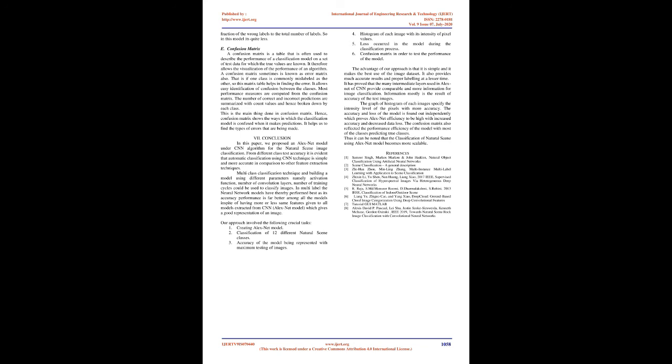Most performance measures are computed from the confusion matrix. The number of correct and incorrect predictions are summarized with count values and broken down by each class. This is the main thing done in a confusion matrix. Hence, the confusion matrix shows the ways in which the classification model is confused when it makes predictions. It helps us to find the types of errors that are being made.